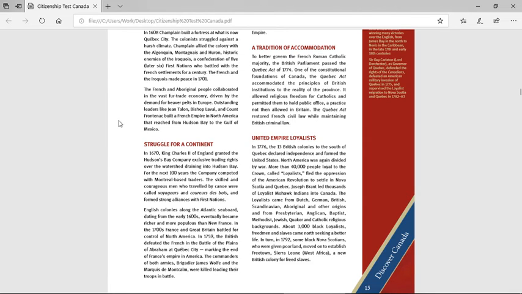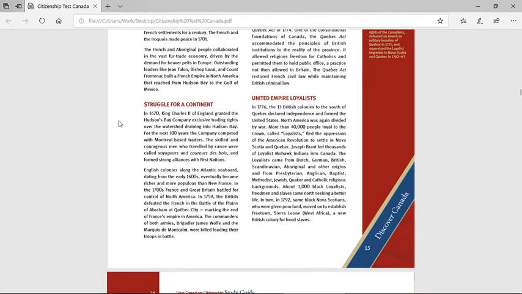The French and Aboriginal people collaborated in the vast fur trade economy. Driven by the demand for beaver pelts in Europe, outstanding leaders like John Talon, Bishop Laval, and Count Frontenac built a French empire in North America that reached from Hudson Bay to the Gulf of Mexico. That's huge.